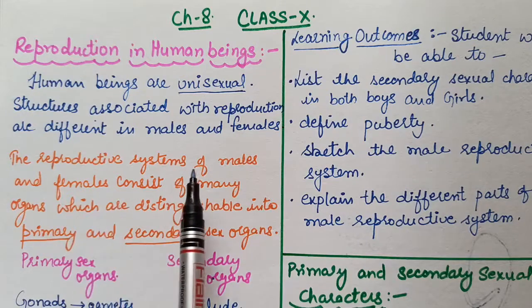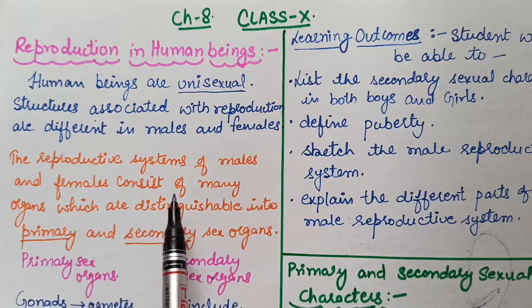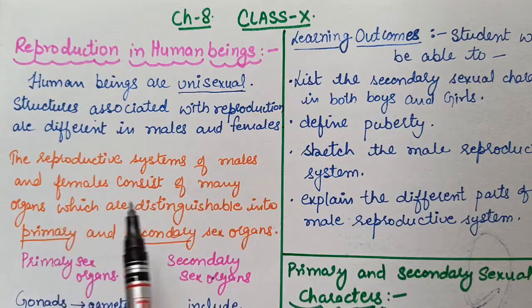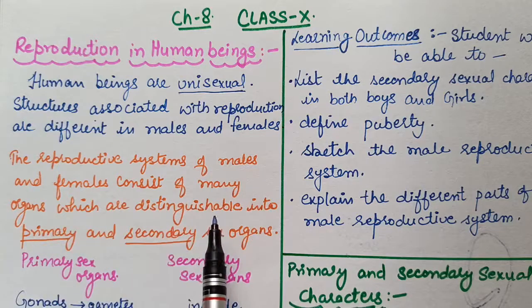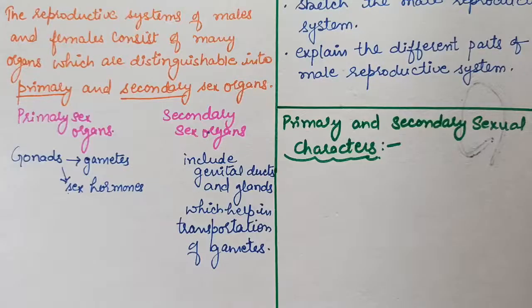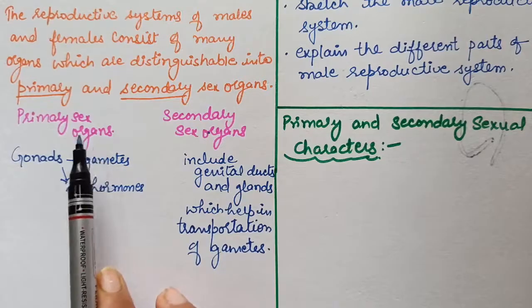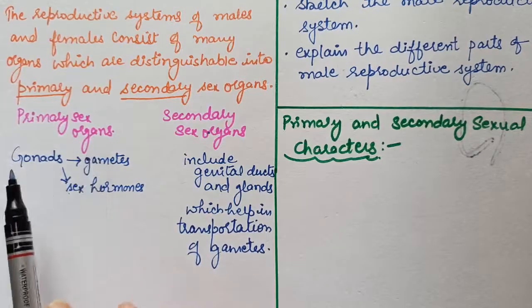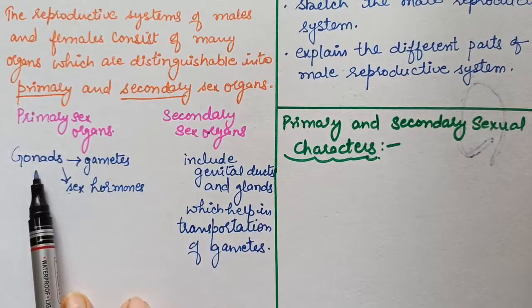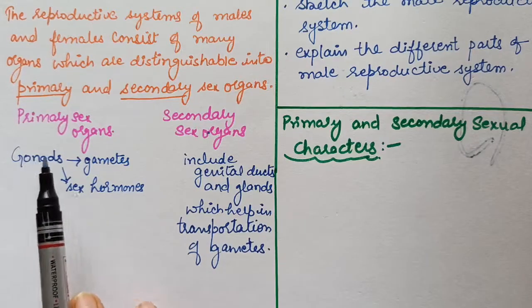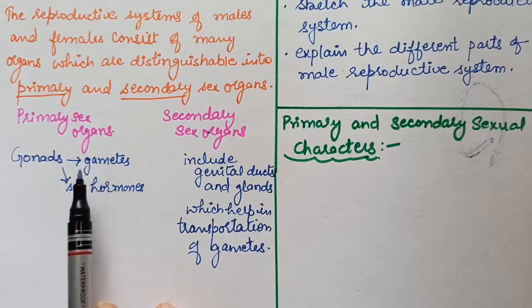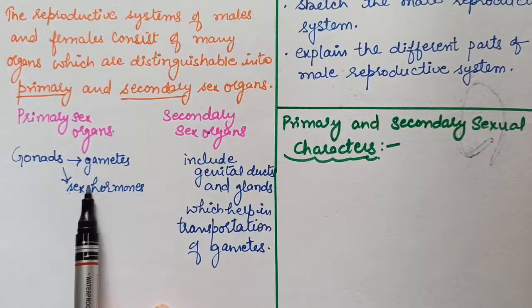The reproductive systems of males and females consist of many organs which are distinguishable into primary and secondary sex organs. Now see what primary sex organs are. Primary sex organs mainly include gonads, which produce gametes as well as sex hormones.